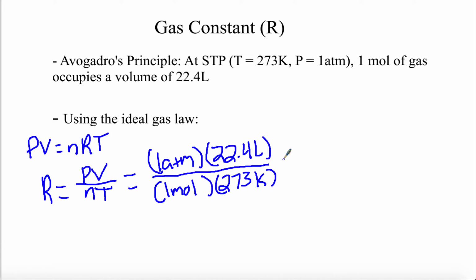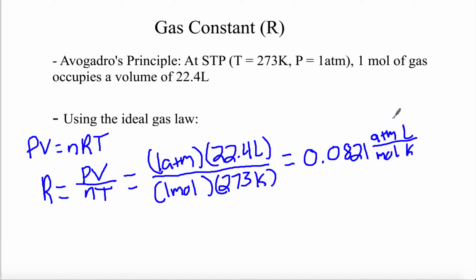All right, so taking these values, we get that the gas constant R is equal to 0.0821, and the unit for R is going to be basically the units over here and whatever is happening to them. So that means atmosphere liter per mole Kelvin.